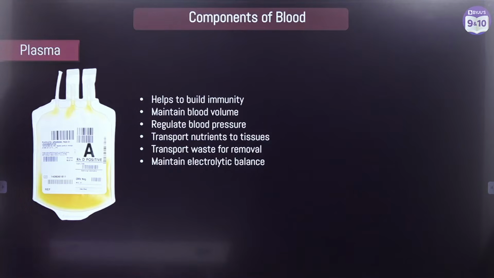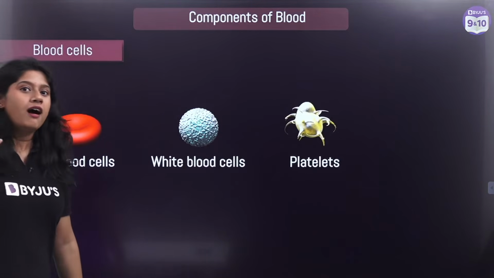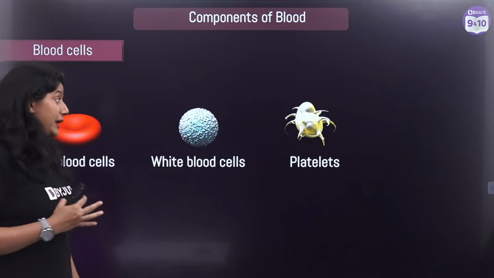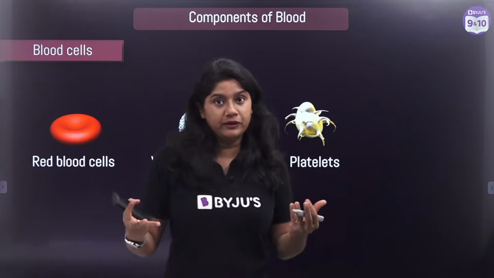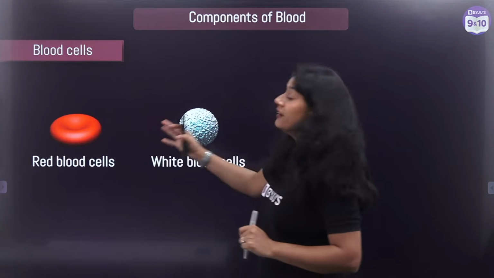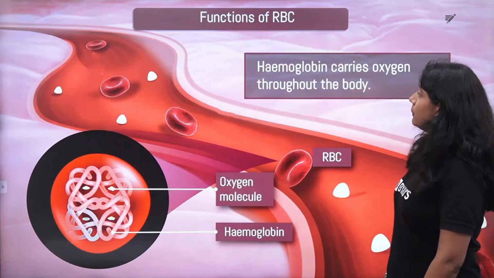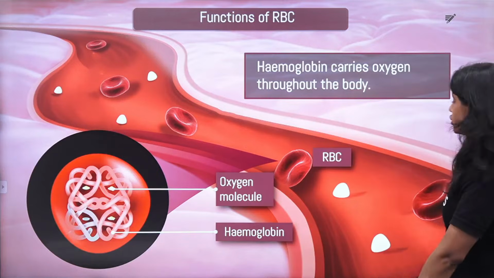Then of course we have the different cellular components. We call them the RBCs, WBCs and the platelets. Plasma is a fluid, whereas when we talk about the cellular components, we have three different types of cells: RBCs, WBCs and the platelets. Now we'll be taking a look at the individual function of each.